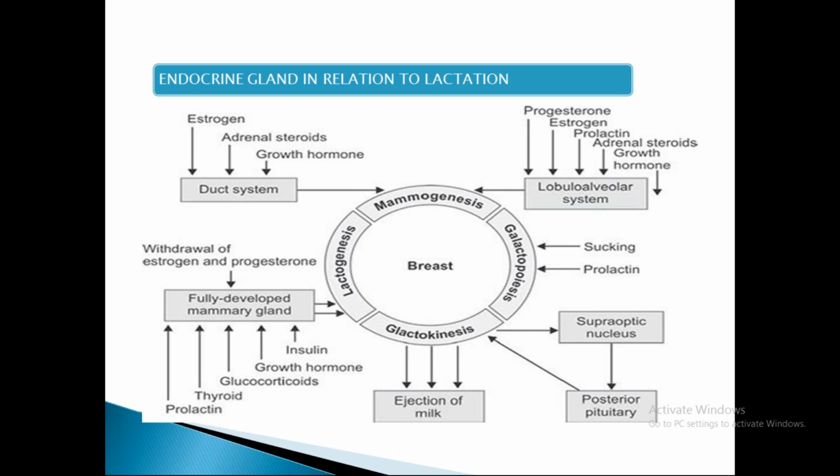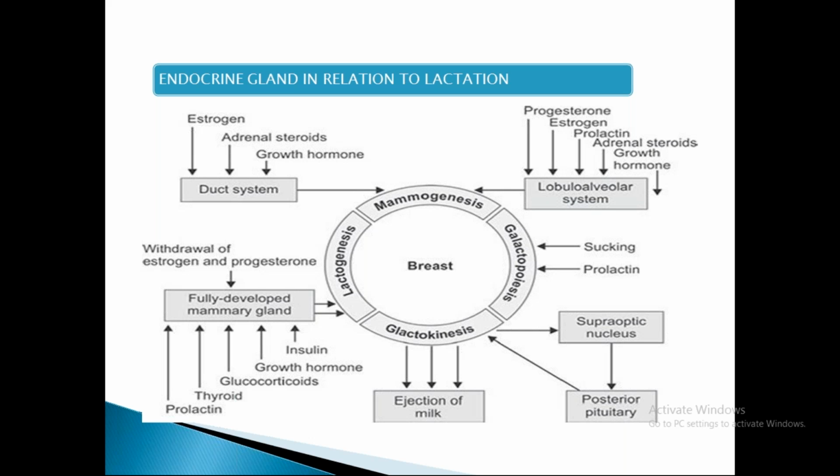So, coming to mammogenesis, we've already seen the ductal system is under the influence of estrogen, and the lobular-alveolar system is under the combined action of estrogen and progesterone. So complete preparation of the breast is called mammogenesis, followed by lactogenesis. After the mammary gland is fully developed, with the withdrawal of estrogen and progesterone and the action of other hormones like insulin, growth hormone, glucocorticoids, and prolactin, the mammary glands will synthesize and secrete the milk, followed by galactokinesis, that is ejection of milk.